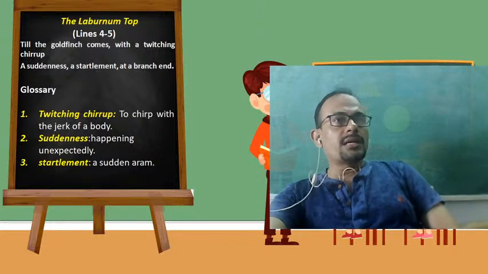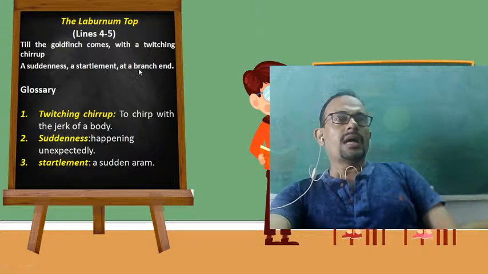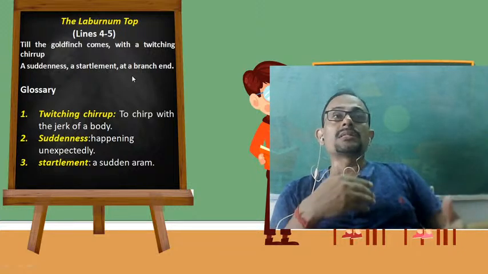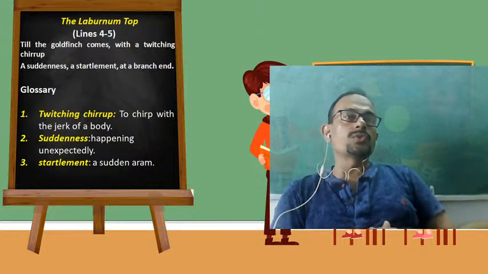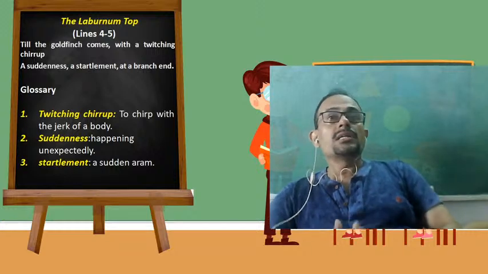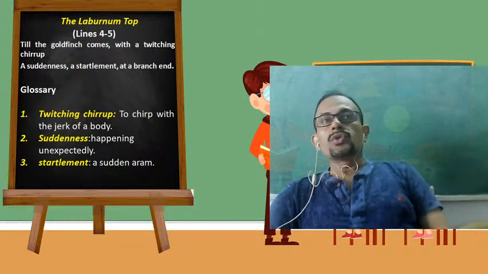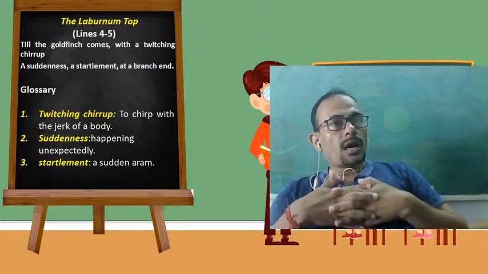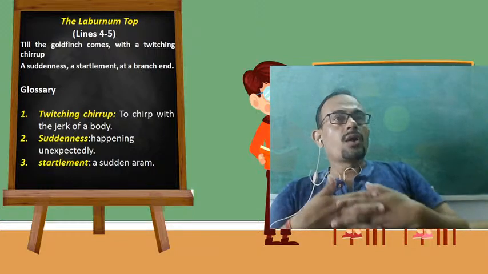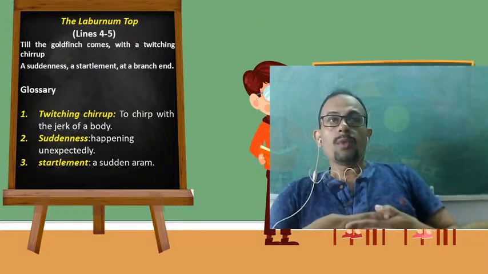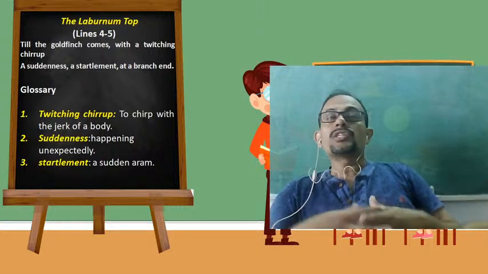A suddenness, a startlement at a branch end. Suddenness means this particular sound is being produced by the goldfinch all of a sudden. A startlement at a branch end. So at the branch end, this sort of sudden sound could be heard whenever the goldfinch arrives at the laburnum top and starts chirping.